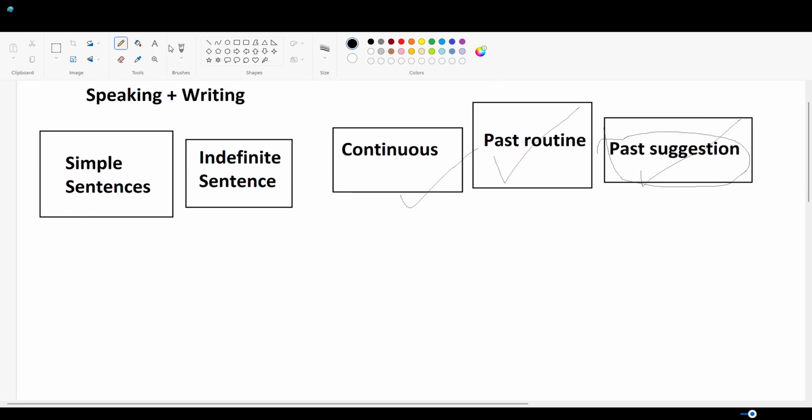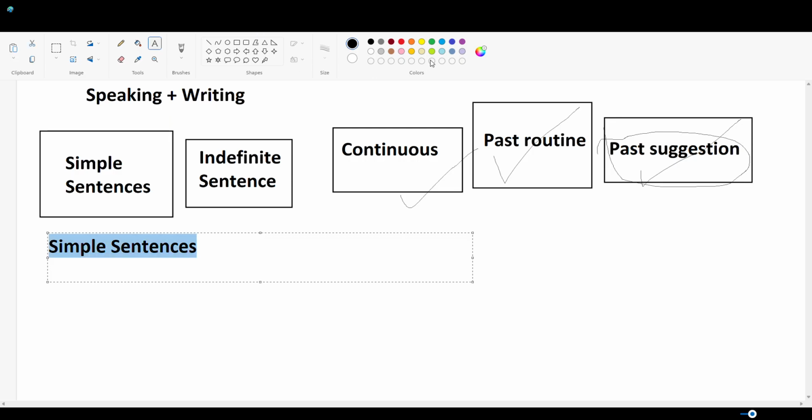Now let's start with a key headline. First, we are going to talk about simple sentences. Now, simple sentences can have this category.